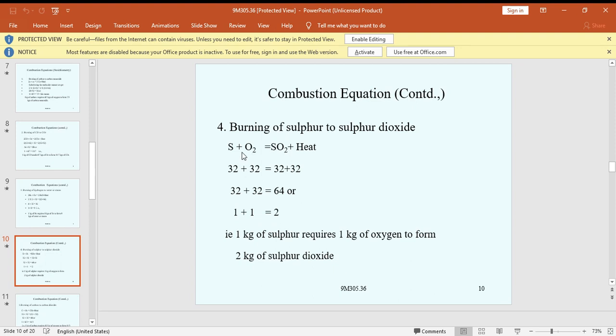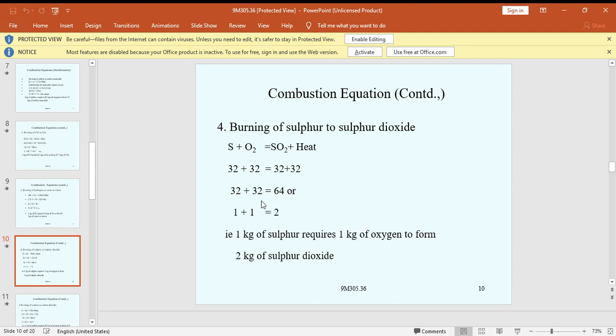Once again, the burning of sulfur to sulfur dioxide. S plus O2 equal to SO2 plus heat. Sulfur molecular weight is 32, 32 plus 32 equal to 64.